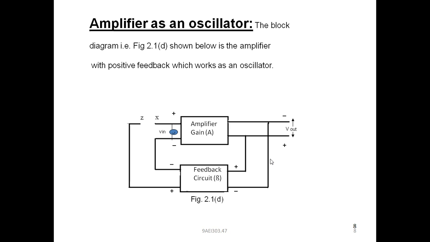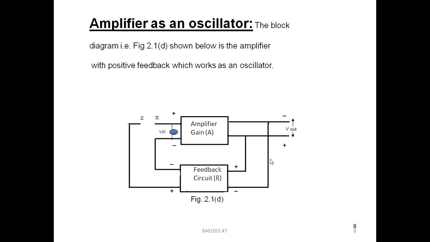Here, on the input side, V in is given, that may be some input voltage, and V out is taken at the output terminals of the amplifier block. So V out is the output voltage which is measured from the oscillator circuit.